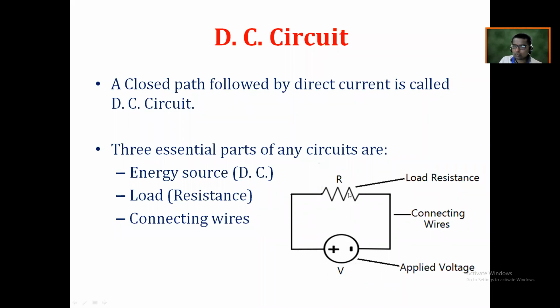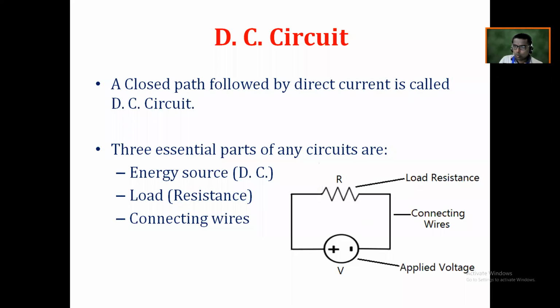Another one is resistance. And the third one is that, due to the presence of voltage and resistance, electric current flows through it. These are the 3 basic, fundamental terms of electrical engineering: voltage, which you can call potential difference also, resistance, and the electric current.